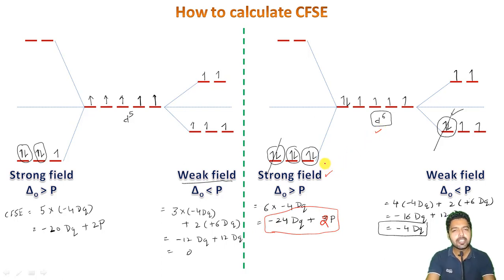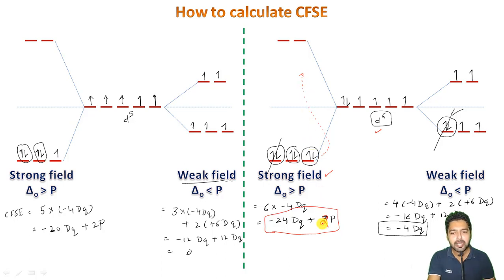I repeat, dear students, if there is no way out and pairing is occurring, there is no need to add the pairing energy in the final crystal field stabilization energy values. But in case of strong field ligands, where there actually was a way, meaning electrons could be filled in the upper orbitals but they are not going up because they do not have sufficient energy, in that case we always need to add the pairing energies.